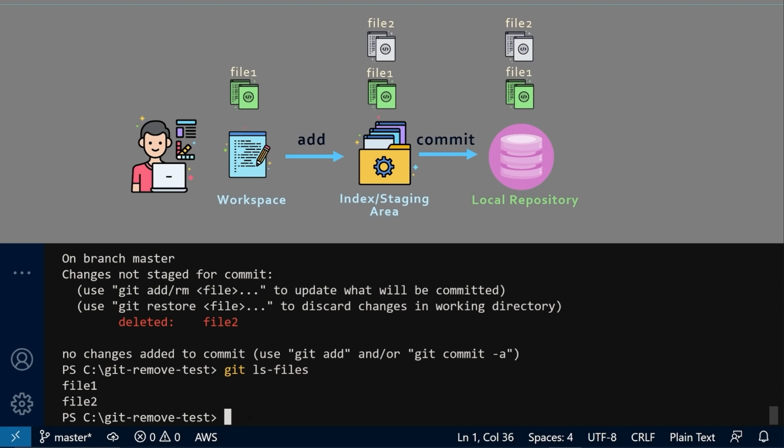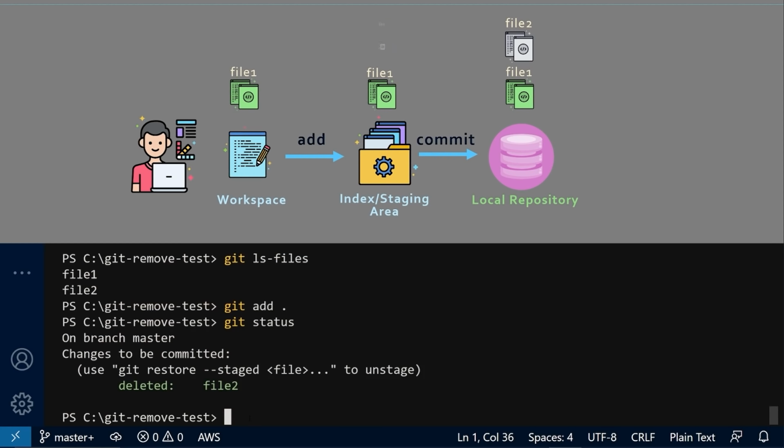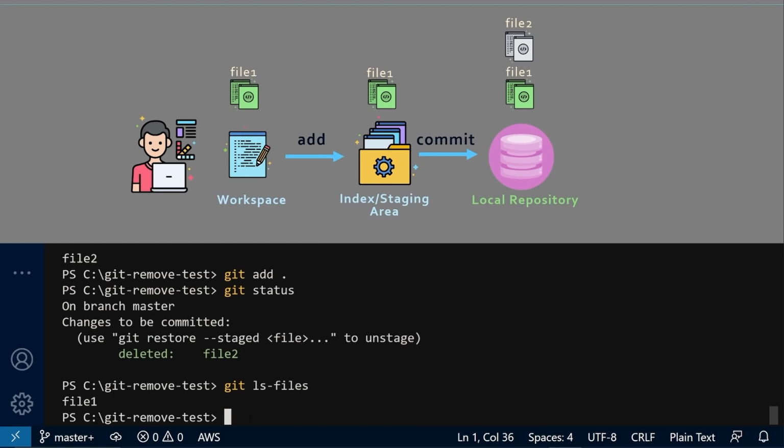So to resolve this git status message as well as remove the file from staging and local repository, we are going to do git add. If I run git status again, at this point this file is gone from staging. If I run git ls-files again, you can see file2 is gone.